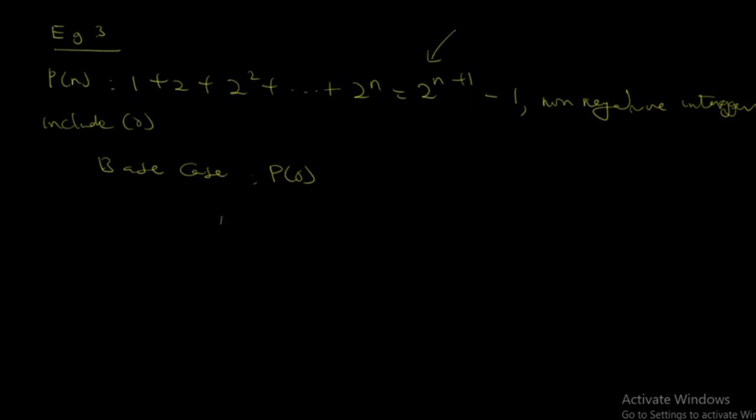So with this, you're going to get 2 exponent 0 is equal to 2 exponent 0 plus 1 minus 1. And this is going to give you 1. And this is going to give you 2 exponent 1 minus 1, which will give you 1 is equal to 1. So it is true for the base case, because these are non-negative integers. And non-negative integers start from 0, 1, 2, 3, 4, 5. So it includes 0, and you can do that and prove that.